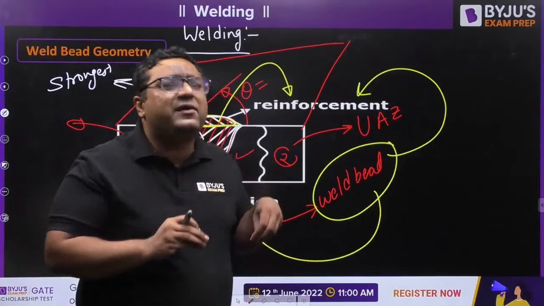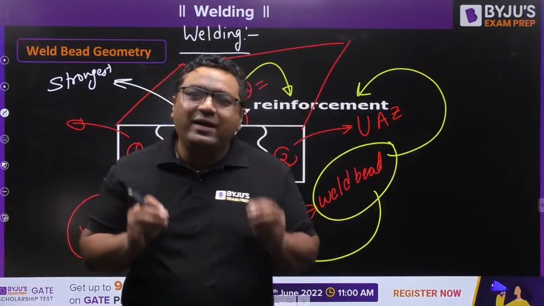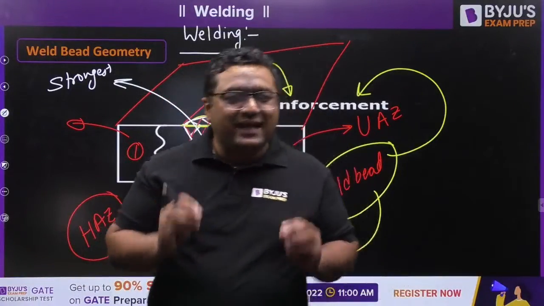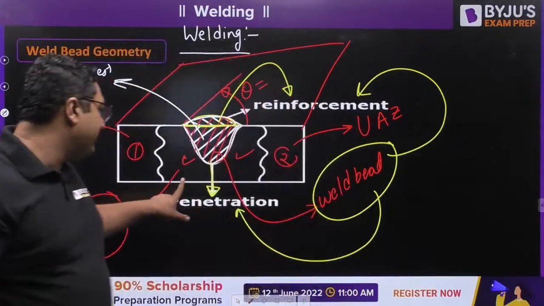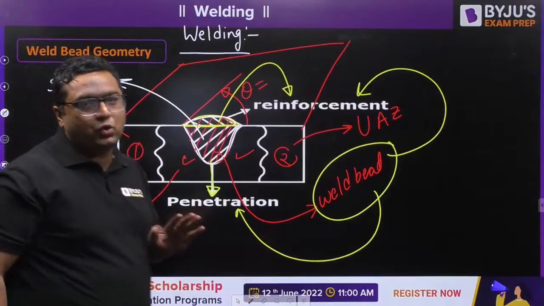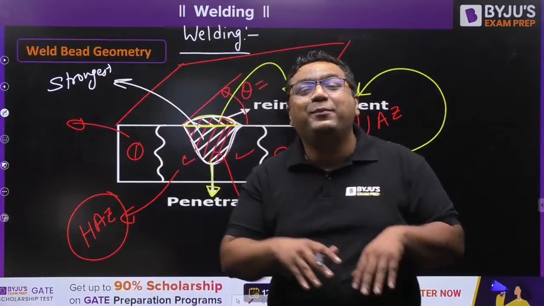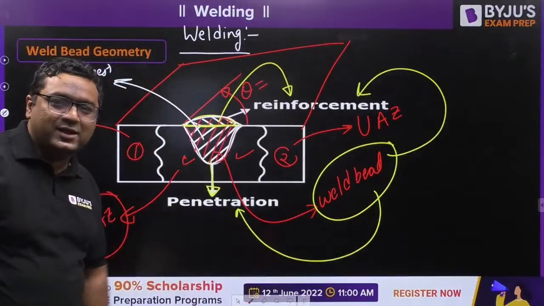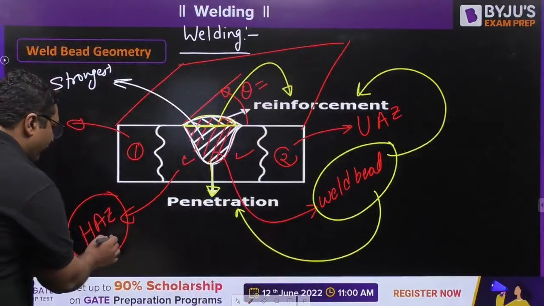So whatever heat treatments are going on, they are going on in an uncontrolled manner. And when heat treatments go on in an uncontrolled manner, we say they are going to harm. Because of that, this region is given the name of heat affected zone. When the same thing is done in a controlled manner in heat treatment, it gives us an advantage, but here it gives us a disadvantage. That is why the heat affected zone is found to be the weakest part.